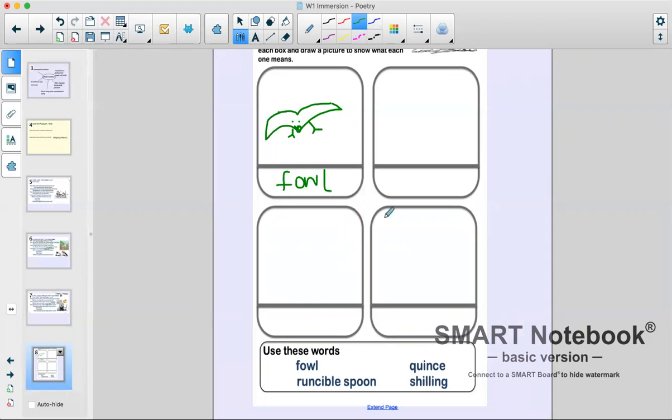So just like we do in our reading lesson, we're going to label the word and draw a little picture to show what that noun means. And this is going to help us because as we go through the week and we tell the poem, we want to remember what some of those tricky words mean so that we know the story when we're telling it. So please have a go at writing down these 4 words and having a go at drawing what they mean, and send a picture of your work into the email address because we can't wait to see it.